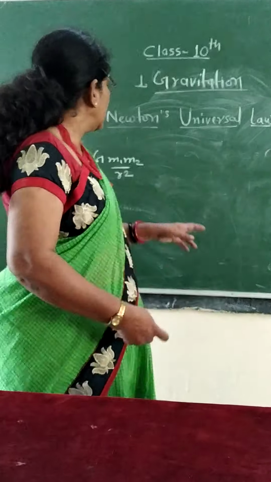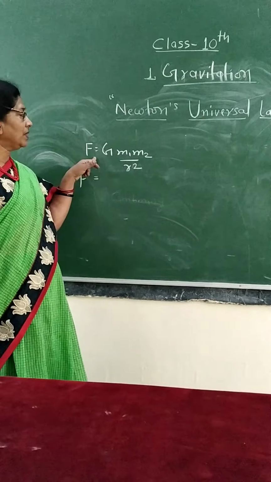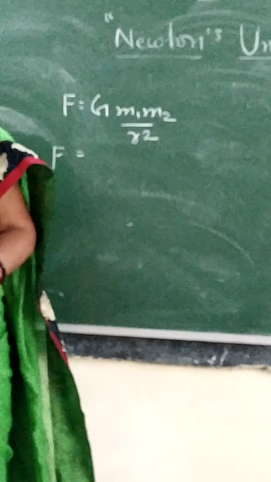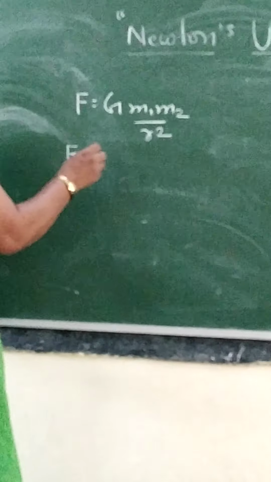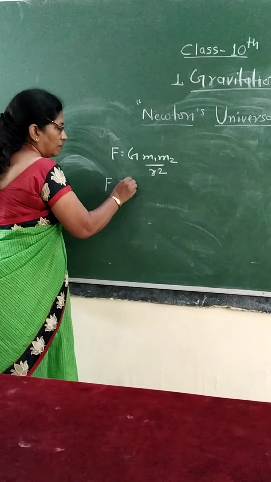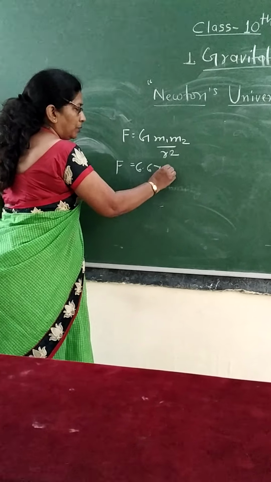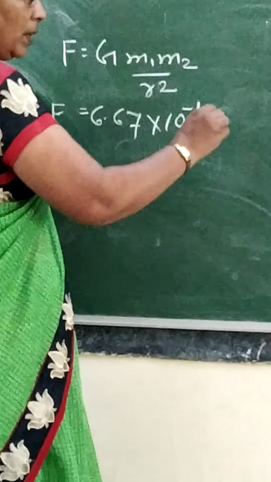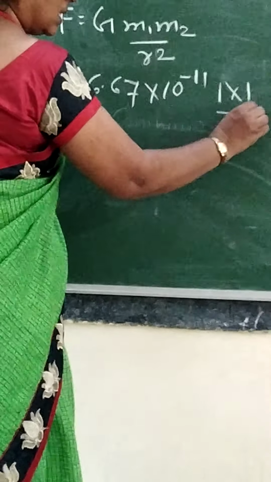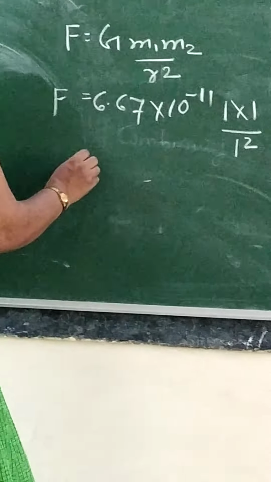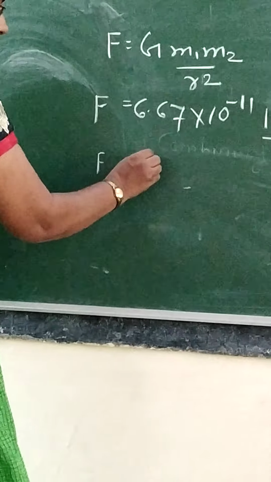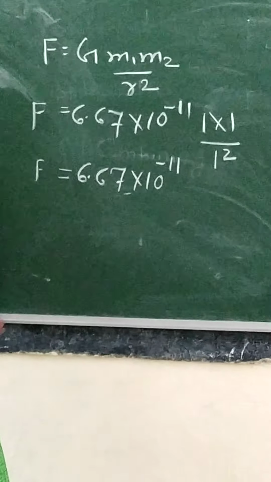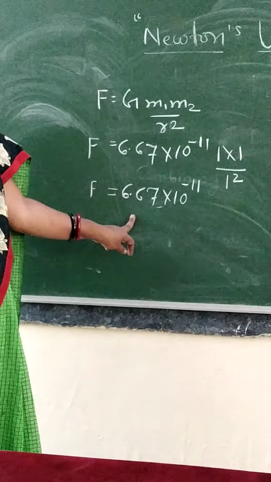How to calculate? See here, by this formula, F is equal to G m1 m2 upon r square. By substituting the values from this activity, the value of G is 6.67 into 10 raised to the power minus 11, m1 is 1, m2 is also 1 and the distance is also 1, squared. So the final value will be 6.67 into 10 raised to the power minus 11. How tiny is the value?